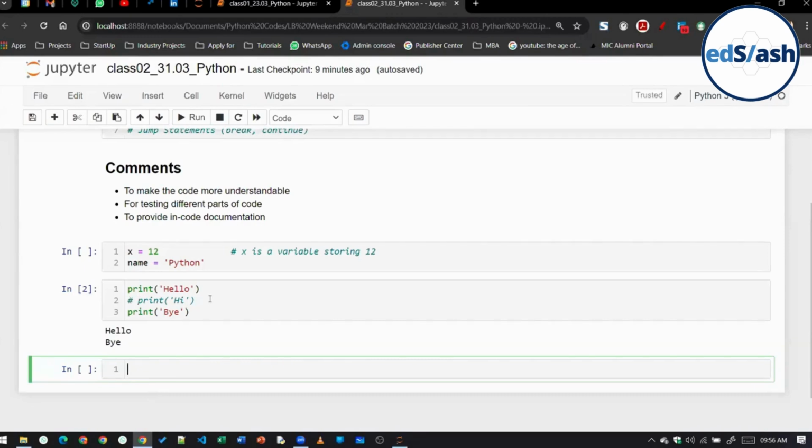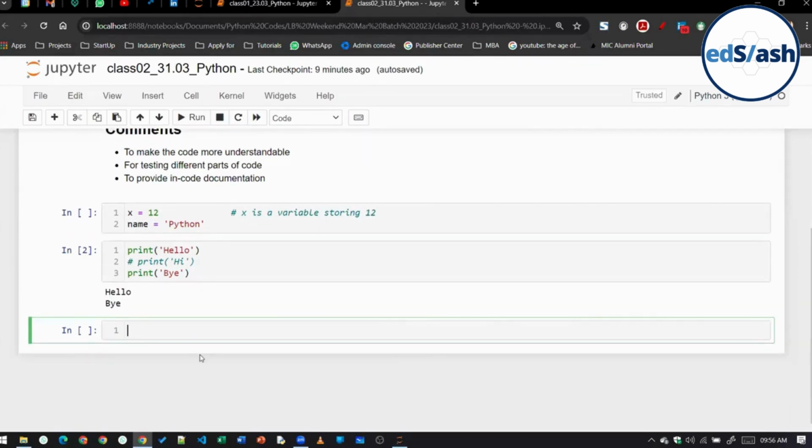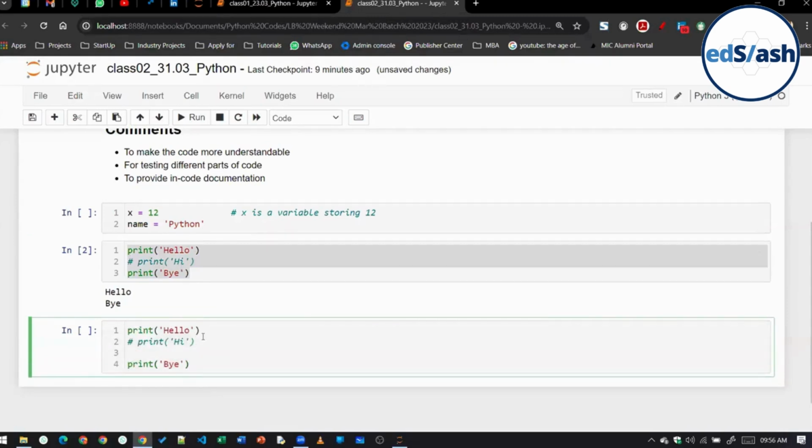Let me tell you why whatever you have written like this is not a comment. Suppose, let's say I am writing here address is equal to triple quotes. If you remember, in the last session, I told you that triple quotes are also used for what? Triple quotes are used for multiple line string, right?